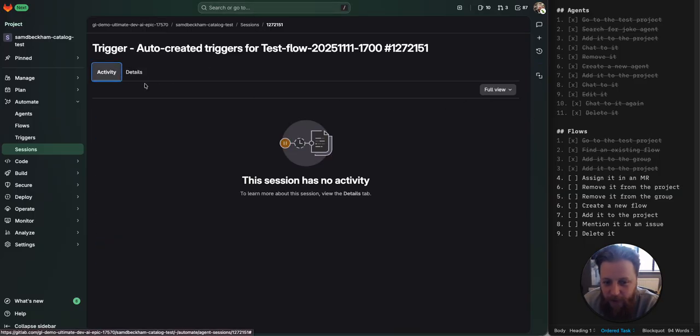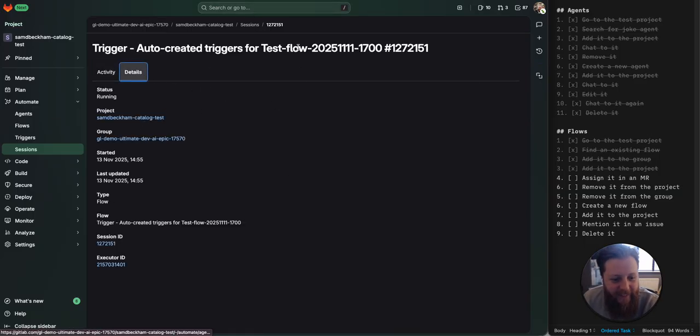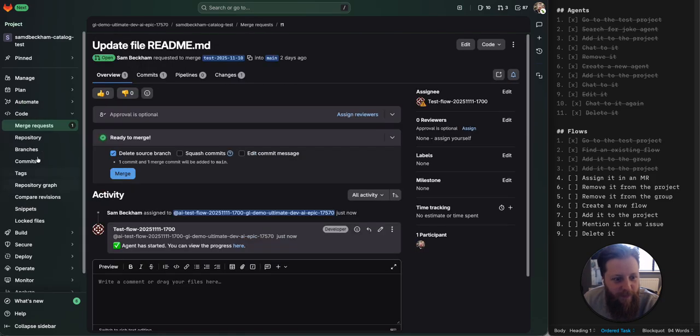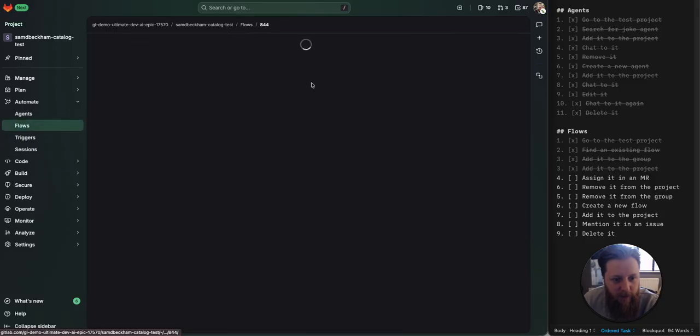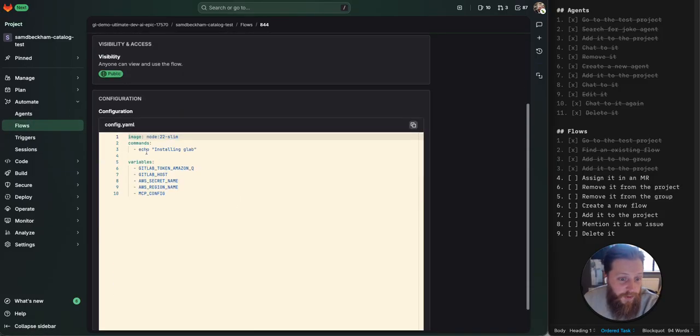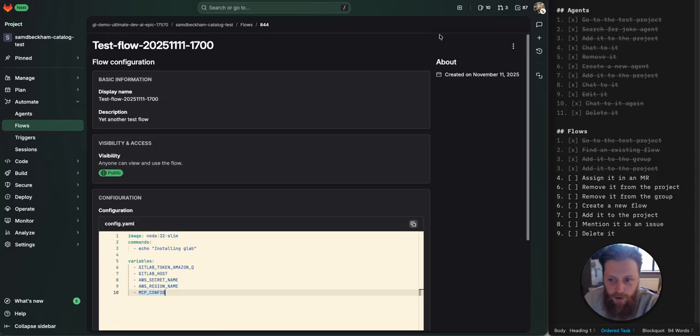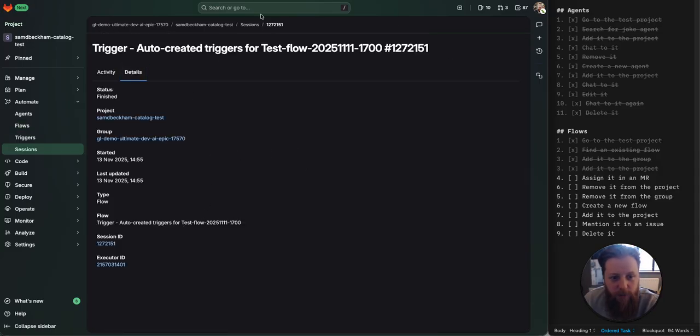This won't actually do anything because if I go back to the definition of the flow, it doesn't do anything. It just says echo installing GLab. So I'm not expecting a response on this, but like it works, right? Like we'll have to find one that can actually do something a little better for the next one.